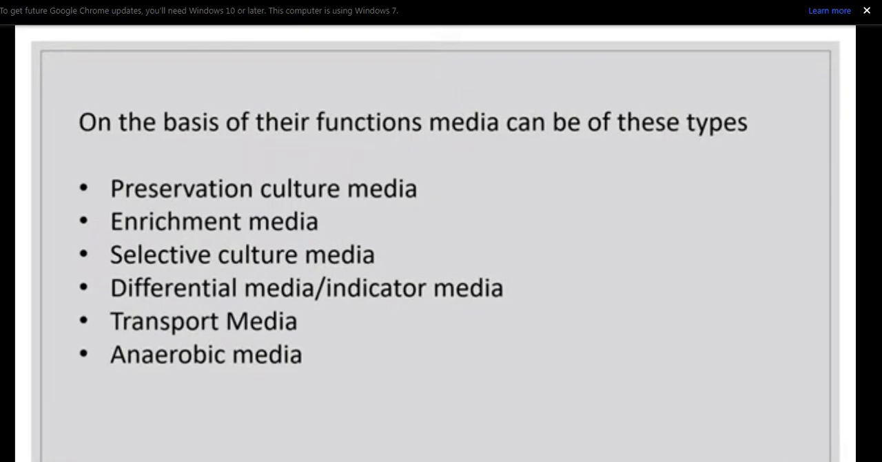On the basis of their functions, media can be of these types: preservation culture media, enrichment media, selective culture media, differential media or indicator media, transport media, and anaerobic media.